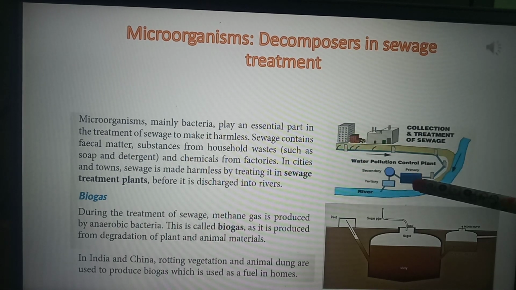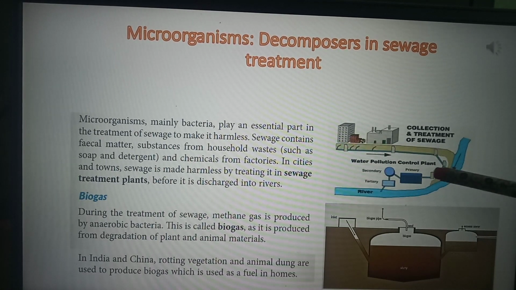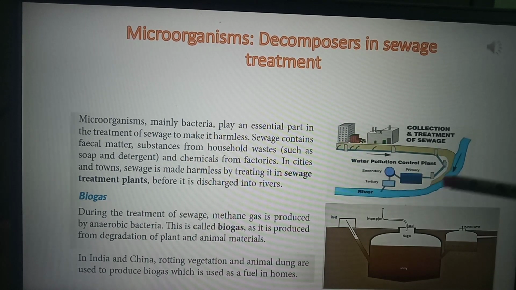You just remember, in 7th class I had discussed the sewage treatment plant. That is a long process. Before getting discharged into the rivers, the sewage undergoes treatment in the treatment plants, and as a result the sewage water gets converted into harmless water and then it is discharged into the river. So here I want to say that bacteria play a very essential role in treatment of the sewage to make it harmless.